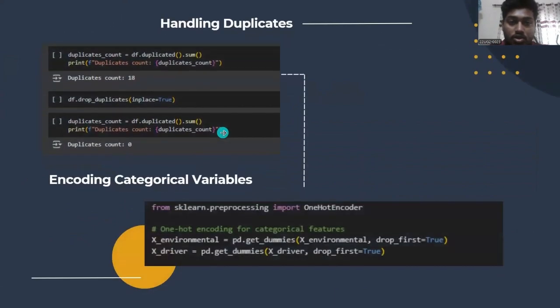Secondly, we handle all the duplicates. First, we get a count of all the duplicates and then we drop them. Lastly, we encode all the categorical variables using a one hot encoder.